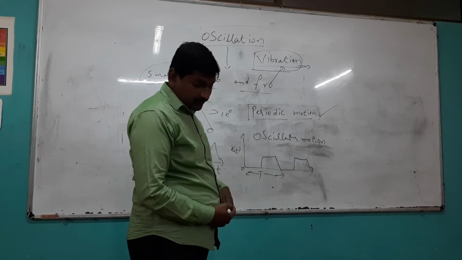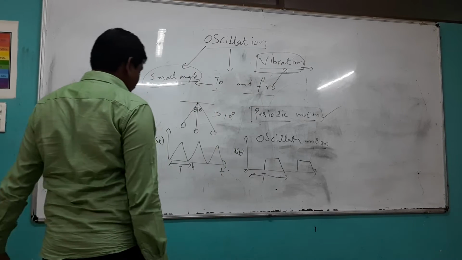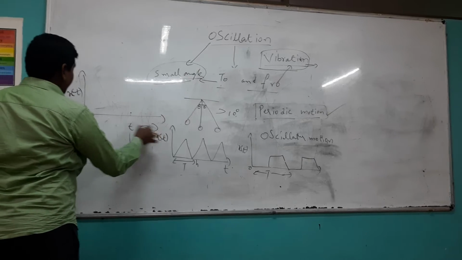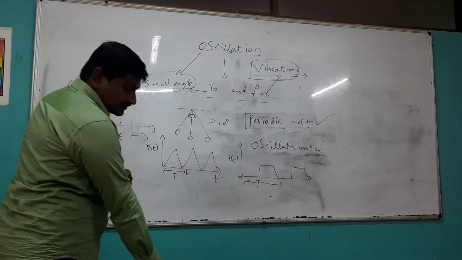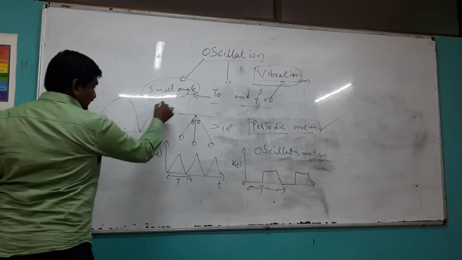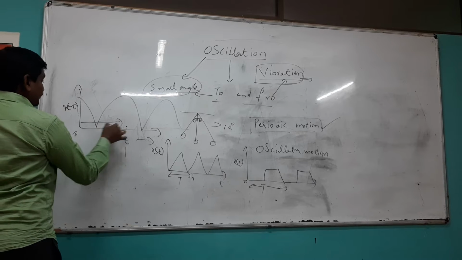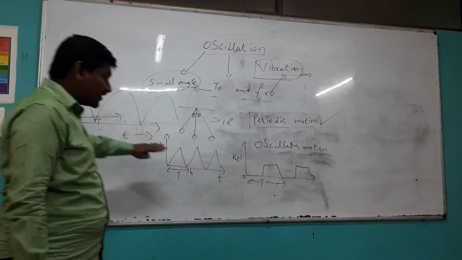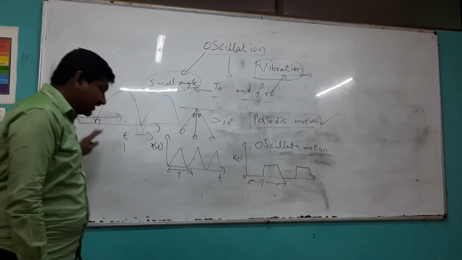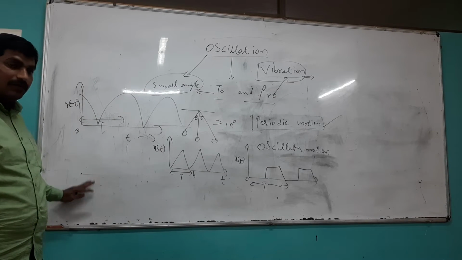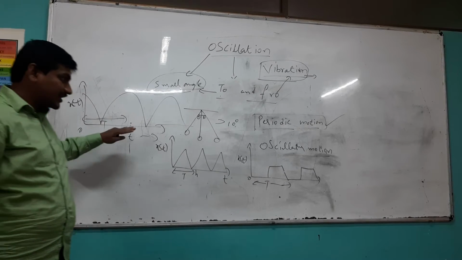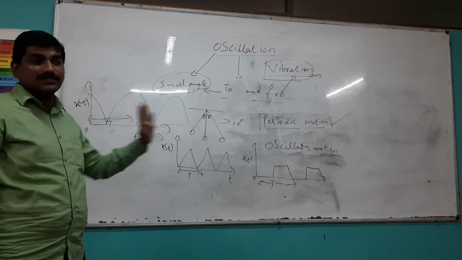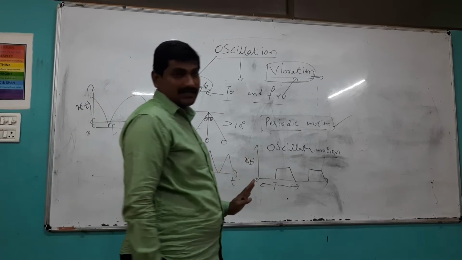Then one more example with displacement versus time. Displacement is a function of time. In this case, there is sudden rising and sudden falling in the same time period, like this. Here also the same duration of time period. So when you take the same equal interval and apply it in all the cases, is the same thing happening? No. With respect to the same interval of time, all may be periodic motions but not oscillatory motions. This graph we can understand here.